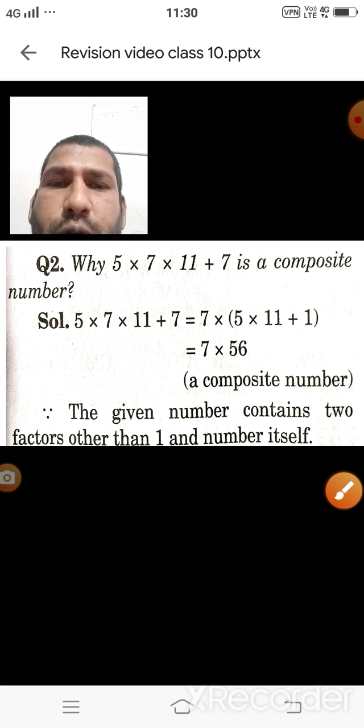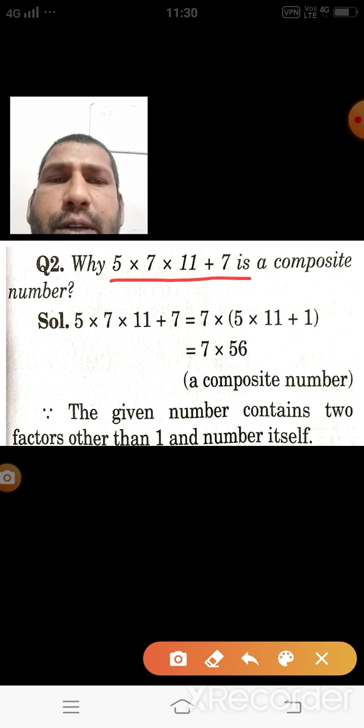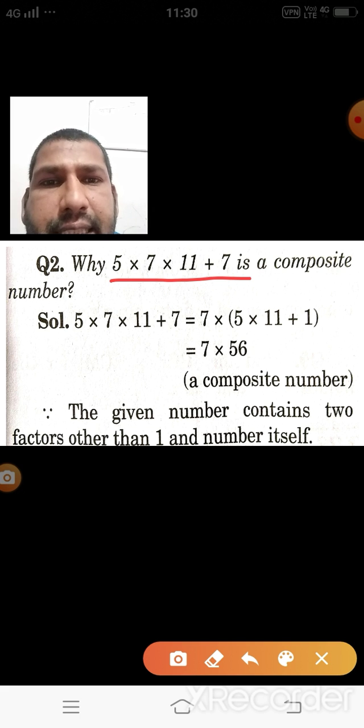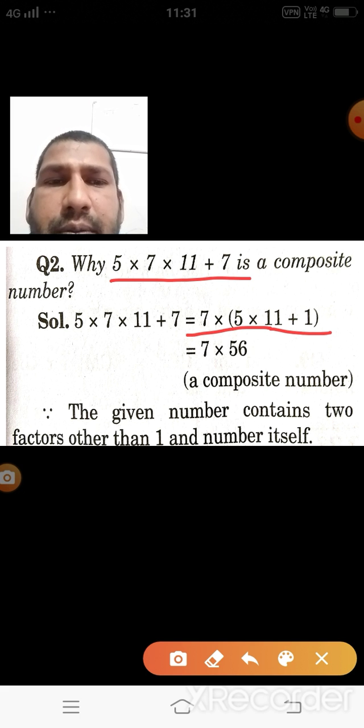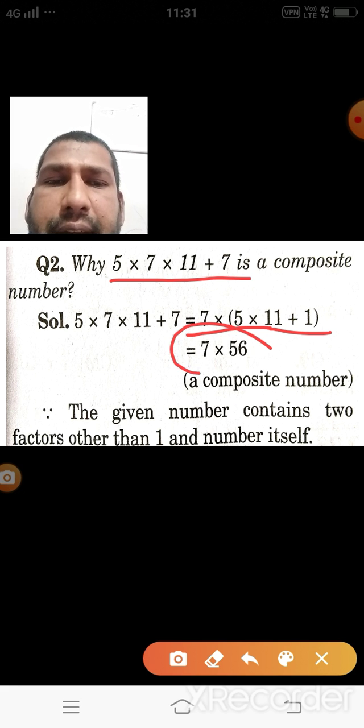Let us take one more question. Here the question is: 5 into 7 into 11 plus 7 is a composite number. Then we have to solve this. For solving these kinds of questions, we first take 7 common. Taking 7 common, we get 5 into 11 plus 1 from the second term, and here we get the product as 7 into 56.